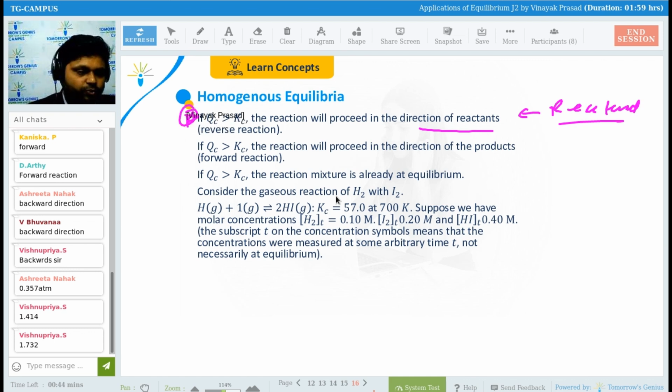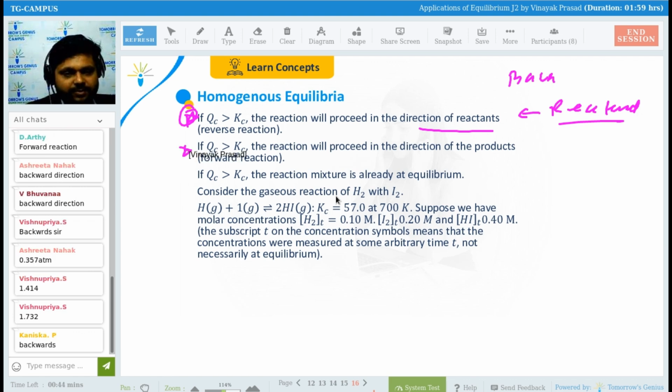Please tell me that. If QC is greater than KC, then the direction of the equilibrium will be shifting towards backward or forward? Please write in the chat section. Backward or forward? Backward. But here a wrong answer has been given. See here, QC is greater than KC, and it has been given that the direction of the product is forward. This one is wrong.